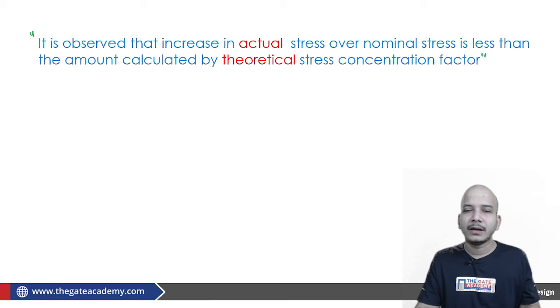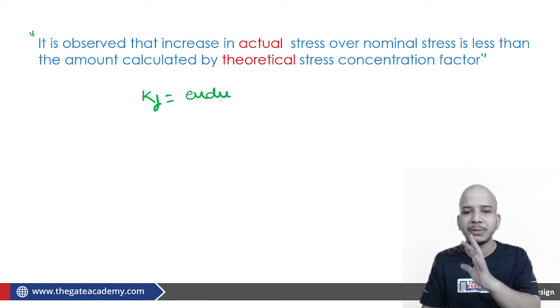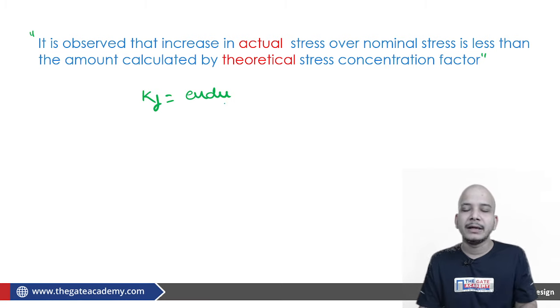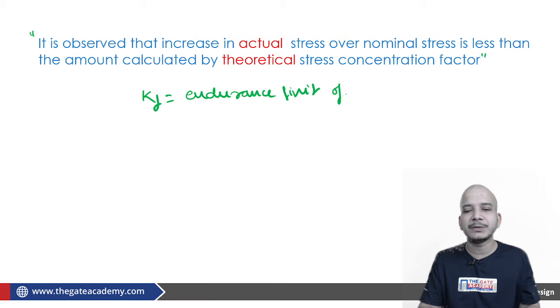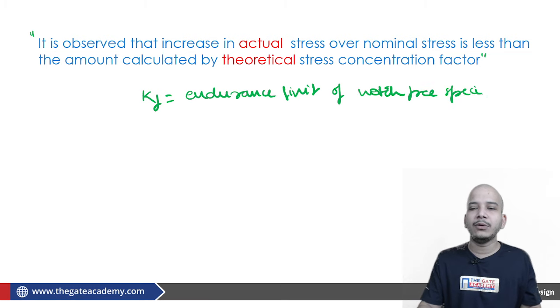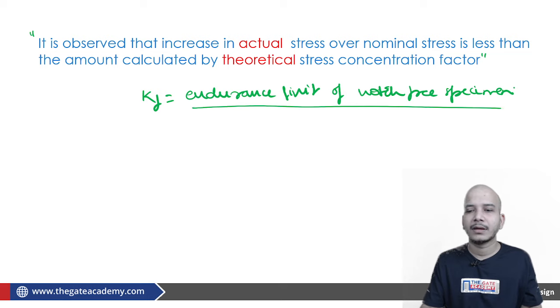Fine. So there we have to tell another term, Kf, which is the fatigue stress concentration factor, and this is defined in terms of endurance limit. What endurance limit is, we will come to know once we get into dynamic loading. But right now, how do we define Kf? Kf is defined as the endurance limit of notch free specimen upon the endurance limit of notch specimen.